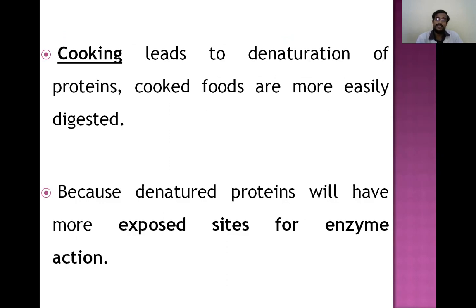And cooking leads to denaturation. This is a practical application. That's why cooked foods are more easily digestible. When we cook food, denaturation occurs. That means it loses the secondary, tertiary, and quaternary structures, and it contains only the primary structure, which is nothing but a linear sequence. So the protein is more exposed to the action of digestive enzymes, which can easily act on it, so it can be easily degraded or digested. That's why denatured food, that is cooked food, is easily digested.